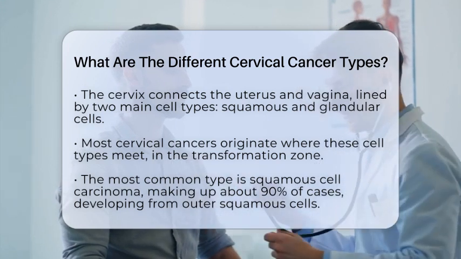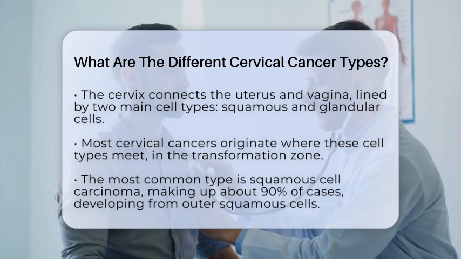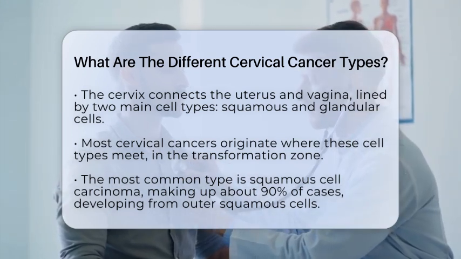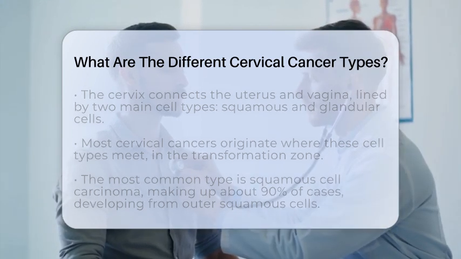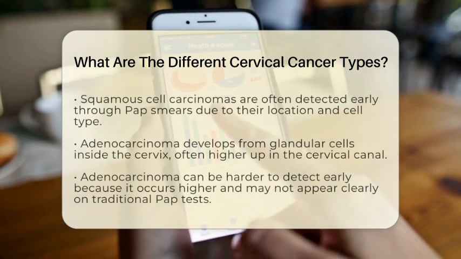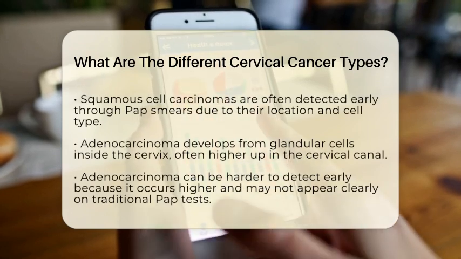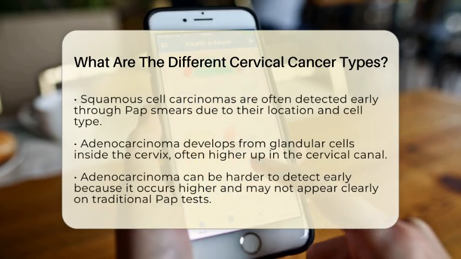The most common type is squamous cell carcinoma, which makes up about 90% of cases. It develops from the flat squamous cells on the outer part of the cervix. These cancers usually begin in the transformation zone, where the squamous cells meet the glandular cells. Because they are so common, screening tests like pap smears are especially good at catching squamous cell carcinomas early.